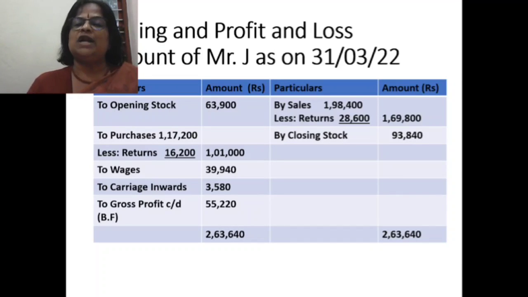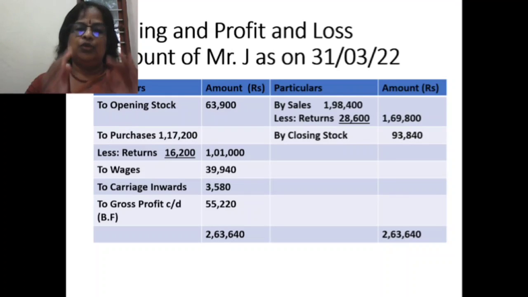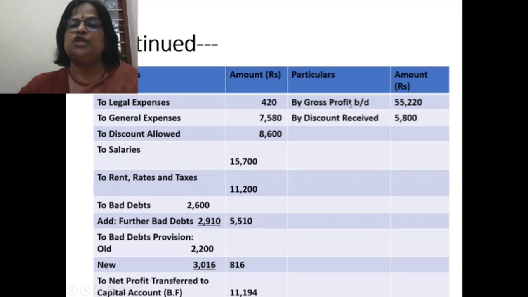By sales 1,98,400 less returns 28,600, outer column 1,69,800. By closing stock 93,840. Total of the trial balance is 2,63,640. When you balance it, debit side you will get a gross profit of 55,220. Now, by gross profit brought down 55,220, by discount received 5,800.